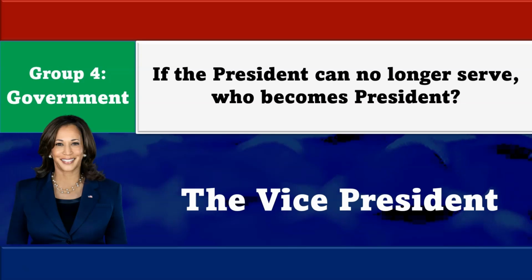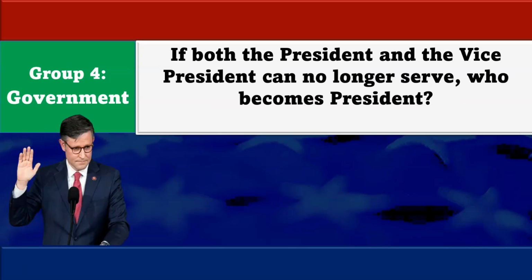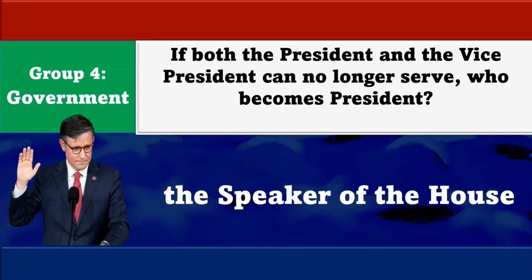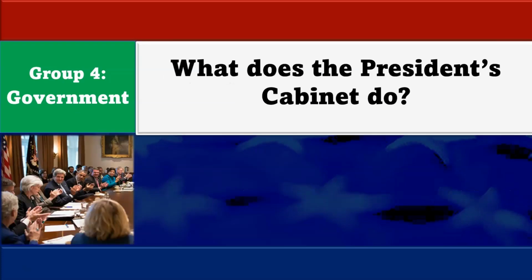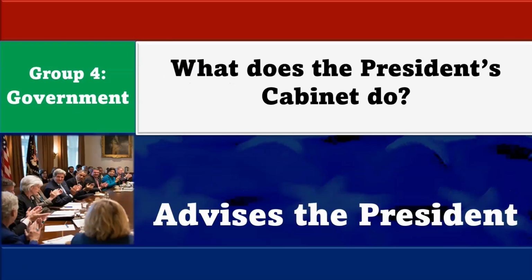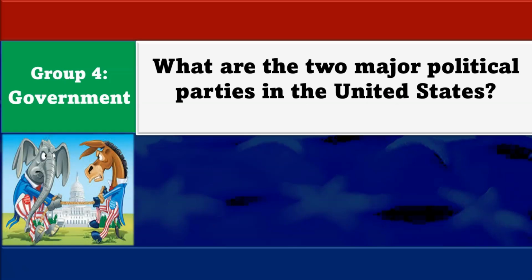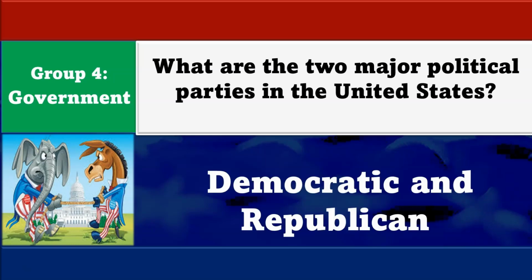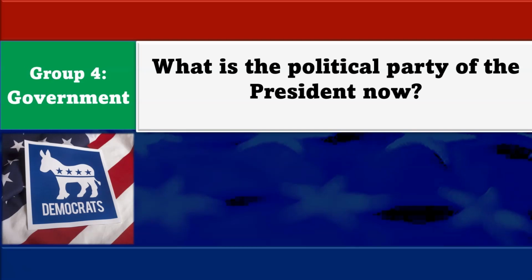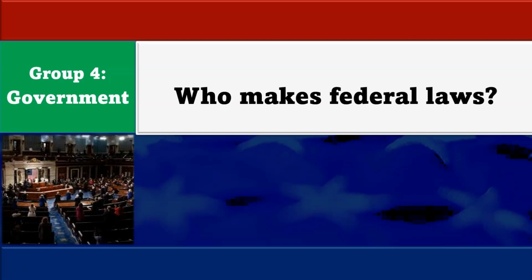If the President can no longer serve, who becomes President? The Vice President. If the President and the Vice President can no longer serve, who becomes President? The Speaker of the House. What does the President's Cabinet do? Advises the President. What are the two major political parties in the United States? Democratic and Republican. What is the political party of the President now? Democrat.